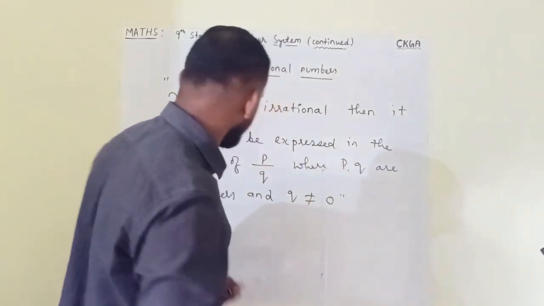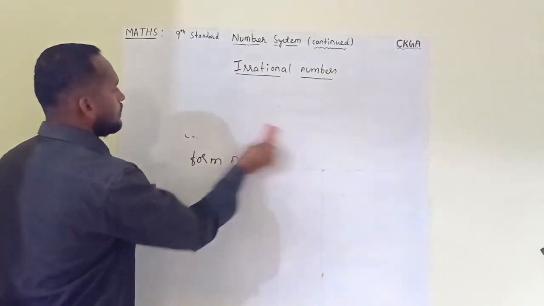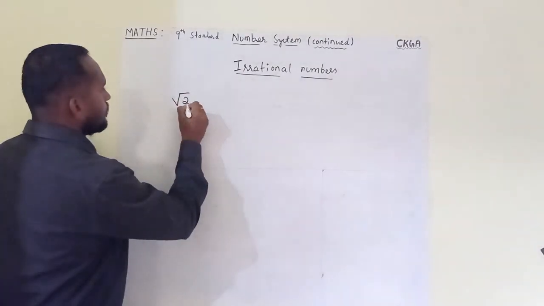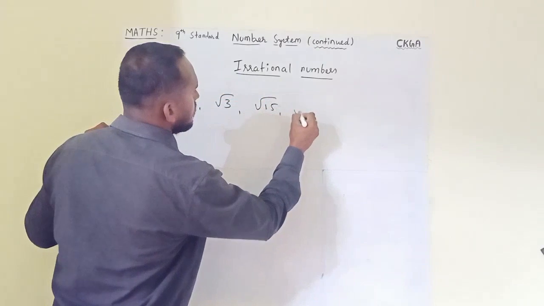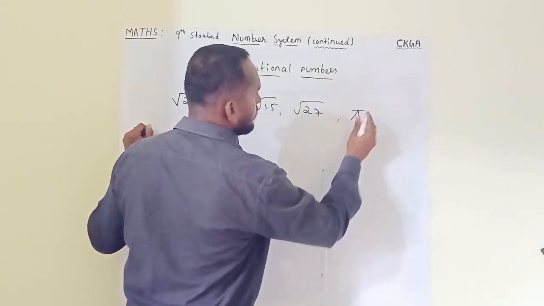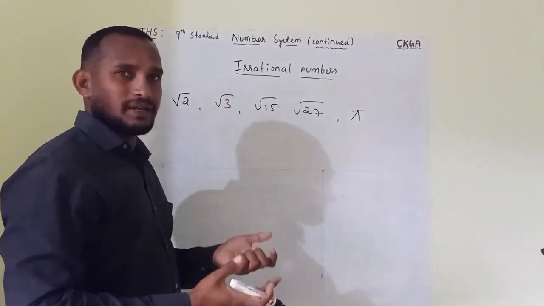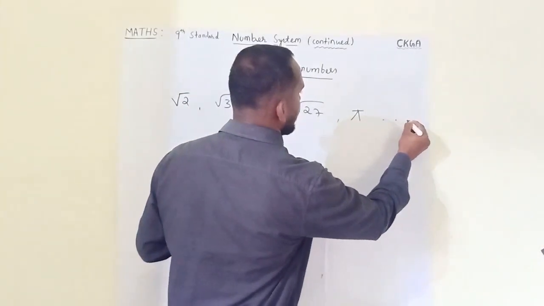I'll take some examples of irrational numbers. In general, you can say root 2, root 3, root 15, root 27, even pi. Even pi is also irrational. We will study more about why pi is irrational in future classes. So these all are irrationals.